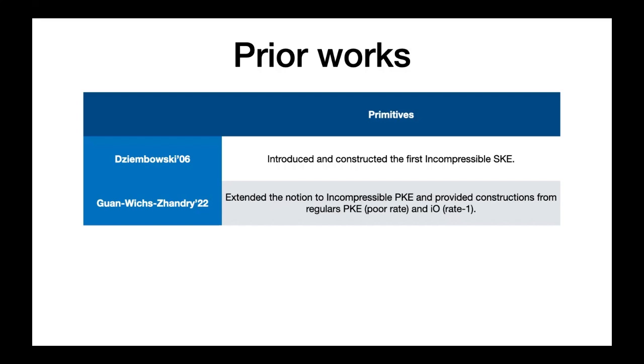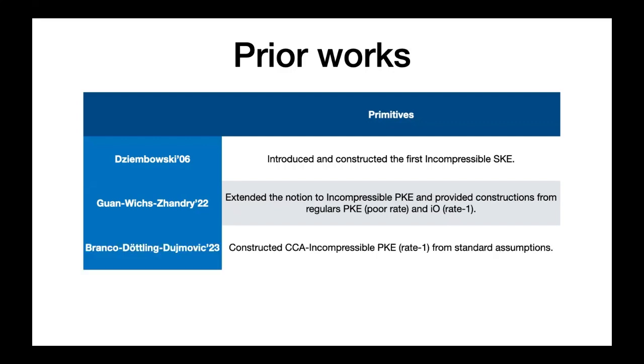They developed two distinct incompressible PKE schemes. The first construction was generic and could be instantiated using any standard PKE scheme. However, it suffered from a poor rate, where the rate is defined as the ratio of the message size to the ciphertext size. The second construction achieved optimal rate. However, this scheme relied on indistinguishability obfuscation, a powerful and computationally expensive cryptographic primitive.